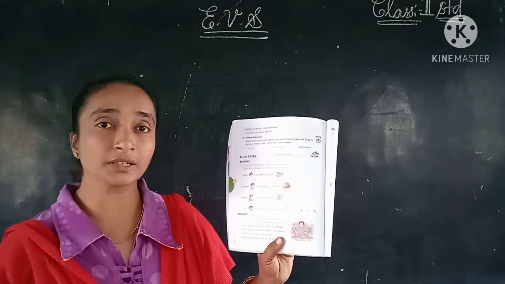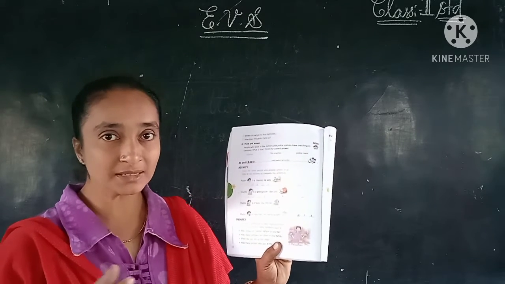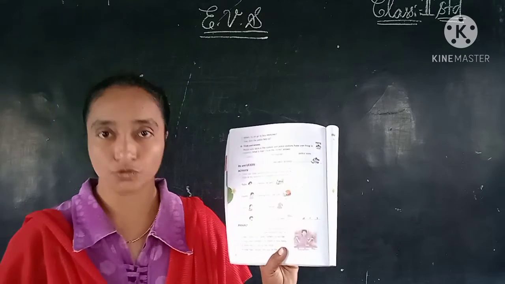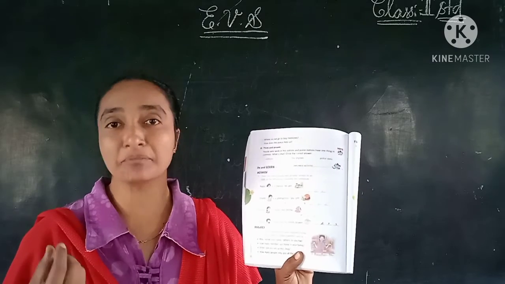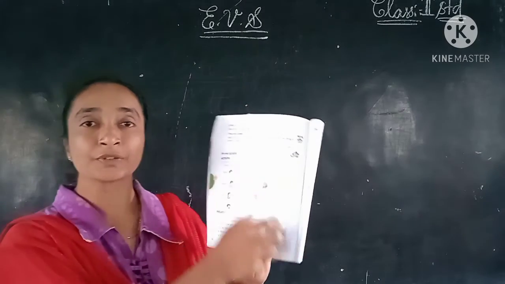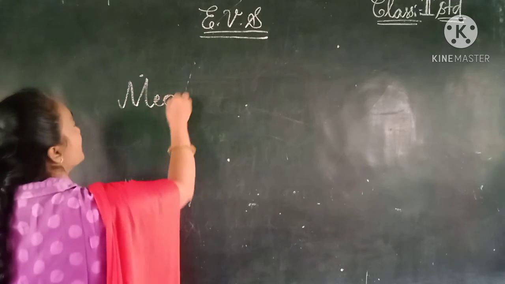Chemist means the medical shop owner. So what does he used to sell? Chocolates? No. What does he sell, children? Yes, the medicines. Here they have given the picture also, a medicine picture. So here you can fill in, children. That is the medicines. M-E-D-I-C-I-N-E-S.